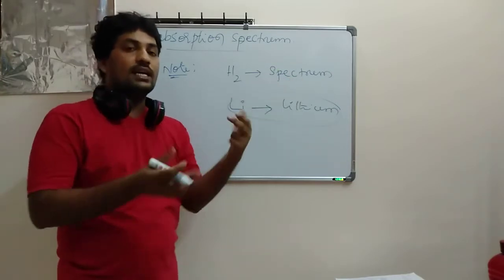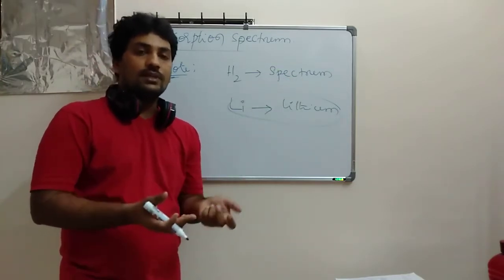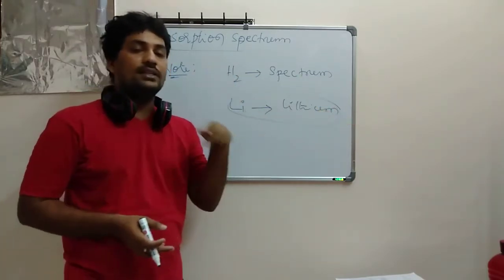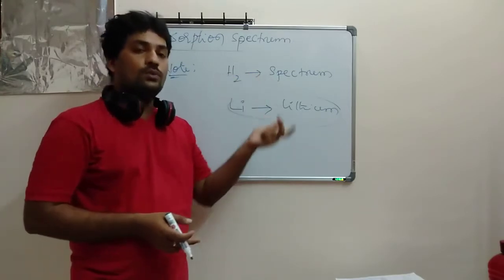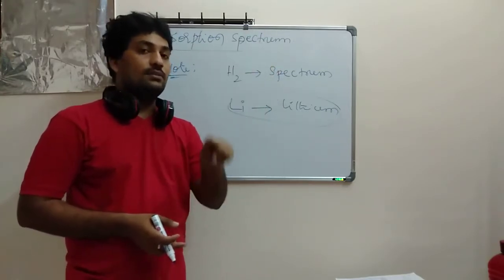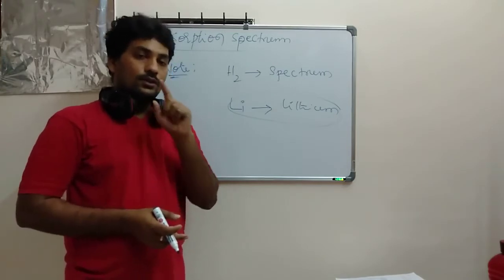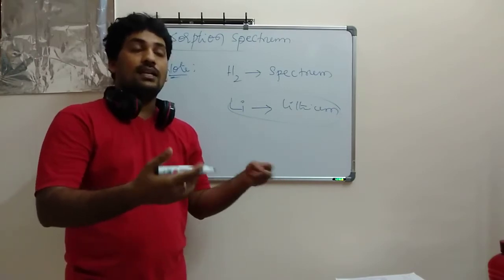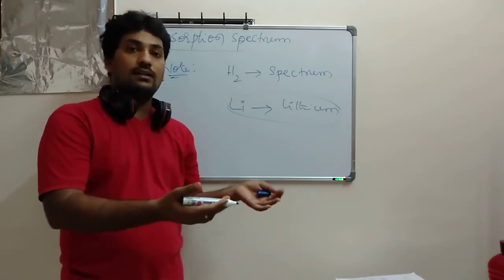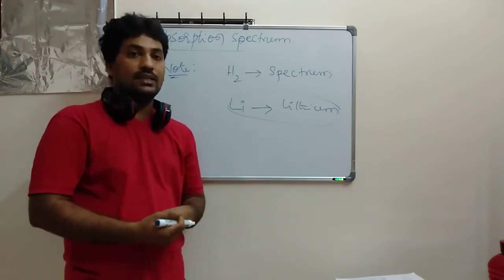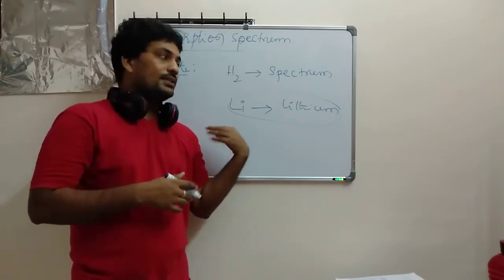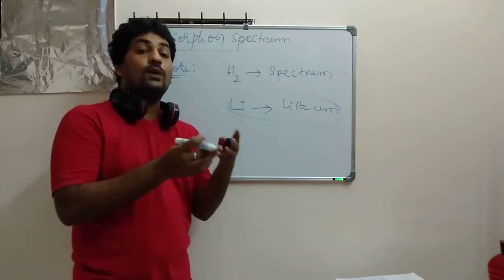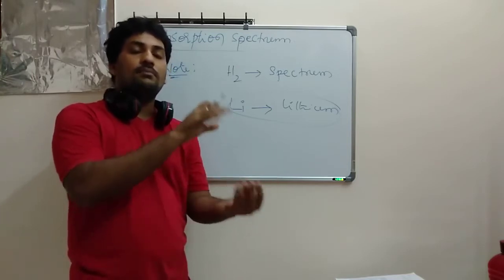These are identical, like fingerprints. The fingerprints of one person will not match another person's, yes or no? The same thing here for each element's atom. It has its own spectrum, and it will not match the spectrum of another element's atom. So here you have to be very careful. When identifying the ingredients of a chemical, they study the absorption spectrum and emission spectrum, and find what ingredients are present inside that particular chemical.